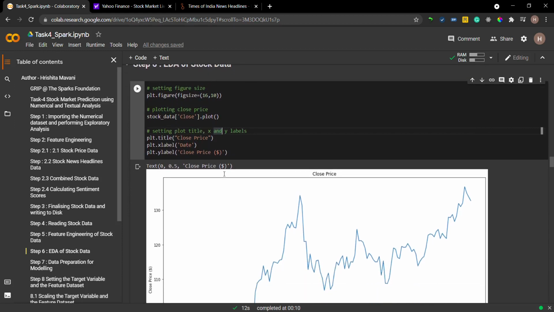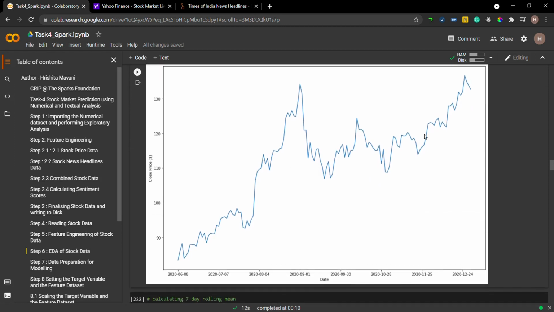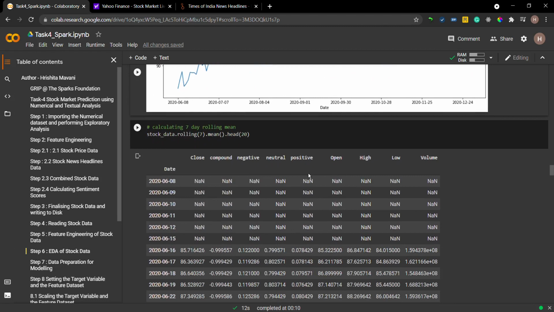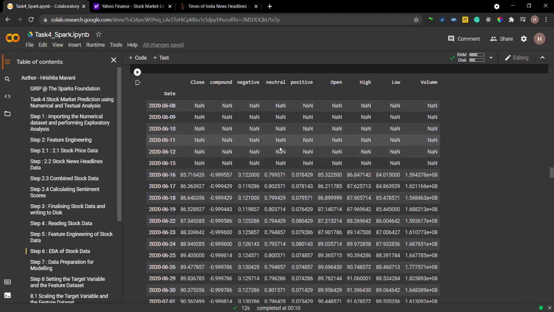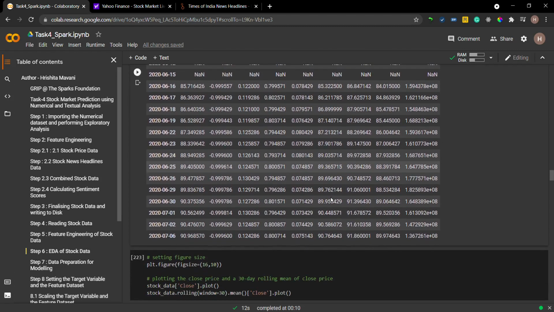Here I have plotted the closed prices of the stock as per date. You can see how the closed prices are increasing as per date. Then I have calculated the rolling mean average for 7 days. For the first 6 rows we have null values, and we'll be getting the data from the 7th row onwards, so 7th day onwards.